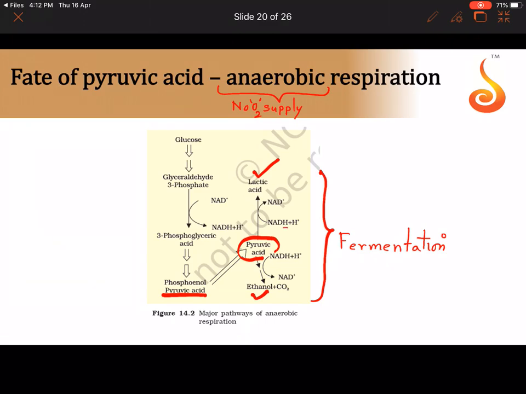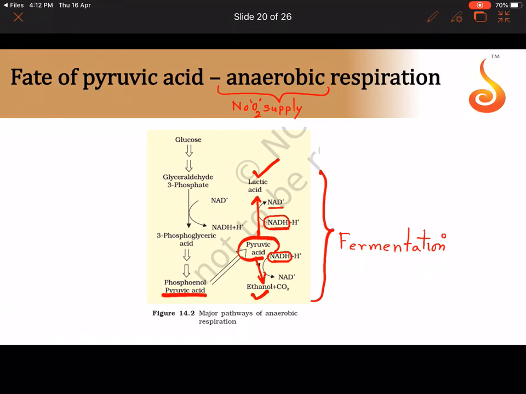So what happens is, whatever NADH we obtain from glucose, it gets oxidized into NAD plus, in the sense pyruvic acid gets reduced into lactic acid in the case of lactic acid fermentation, or it gets reduced into alcohol and carbon dioxide in alcoholic fermentation. Who is the reducing agent here? The reducing agent is NADH. And where did we get the reducing agent from? We got it from glycolysis.